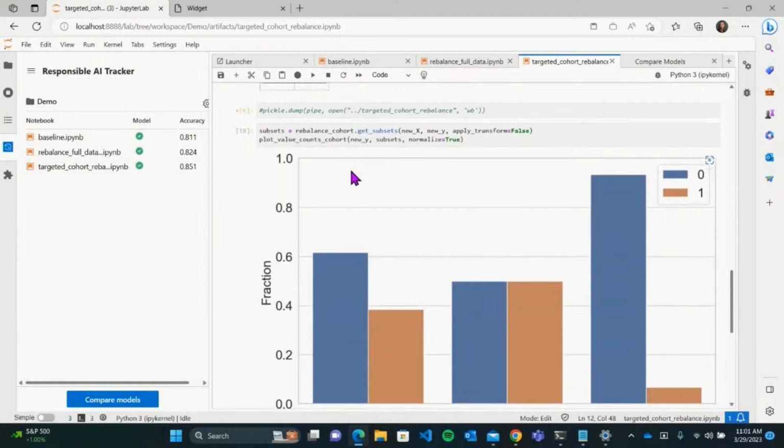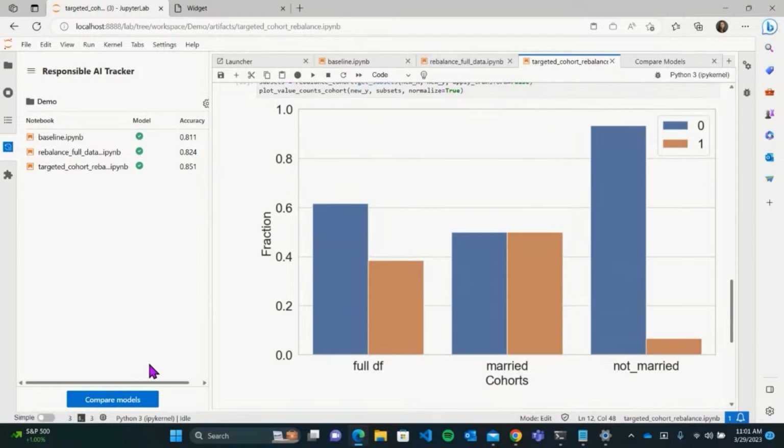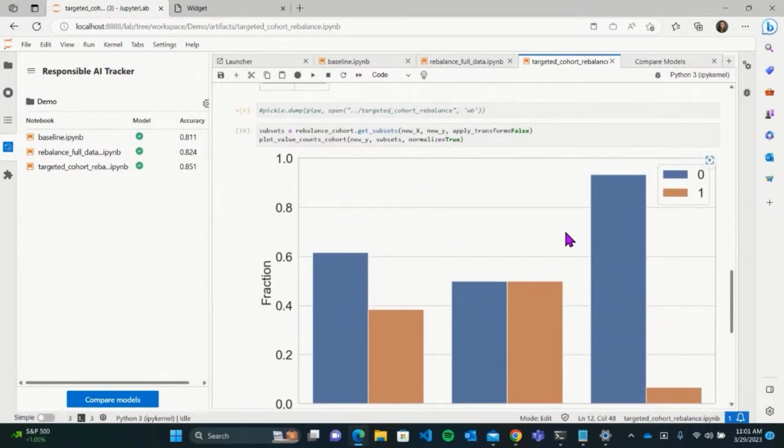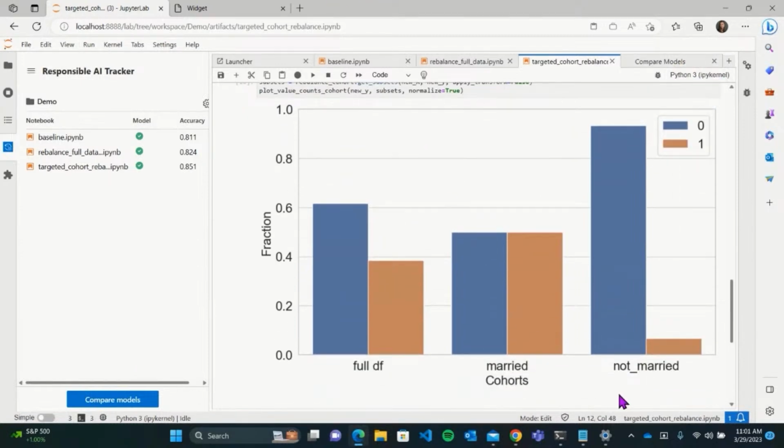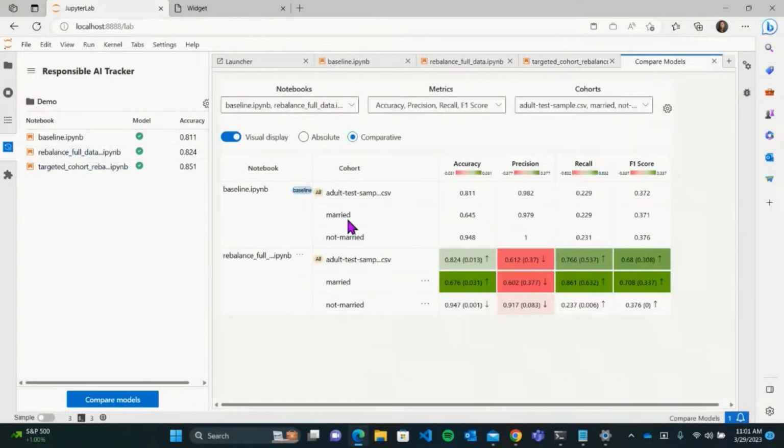And before looking at the comparison, back to our tab here, let's look at the new label distribution. Over the full data set, it is a bit more balanced than before. However, the married cohorts are perfectly balanced, and the not married cohorts have not been affected by the rebalance. Right, and that was our goal in the first place. So let's see how that looks in the comparison tab. Of course, I've registered the model with the same test set, and I'm going to add it in right here.